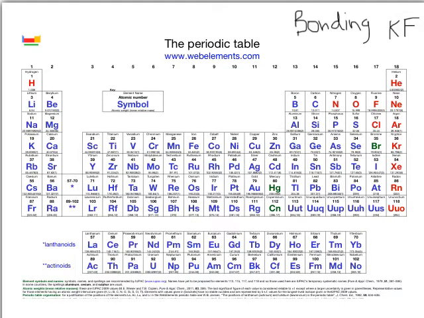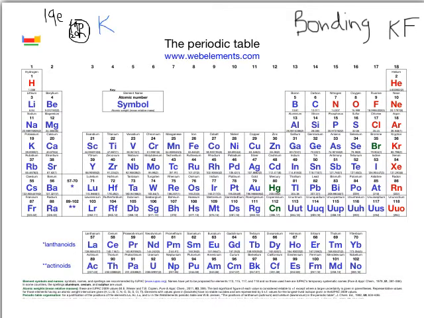So what basically happens when we get elements to bond with each other is that I've got my potassium, which I'll write up here, and my potassium has got 19 protons and 20 neutrons. And on the outside are 19 electrons. So that's my potassium.